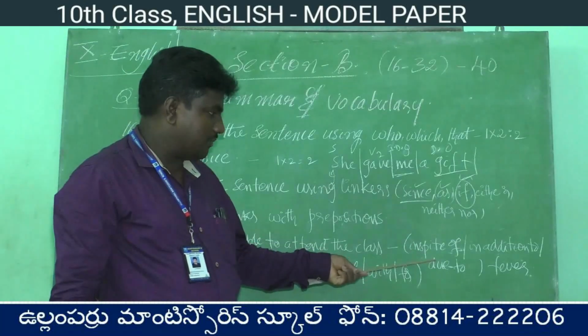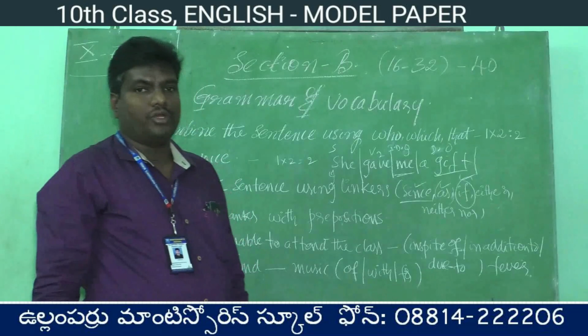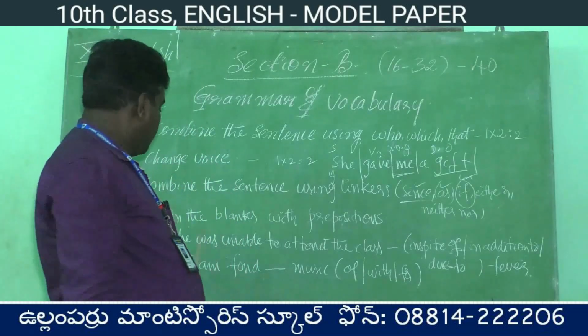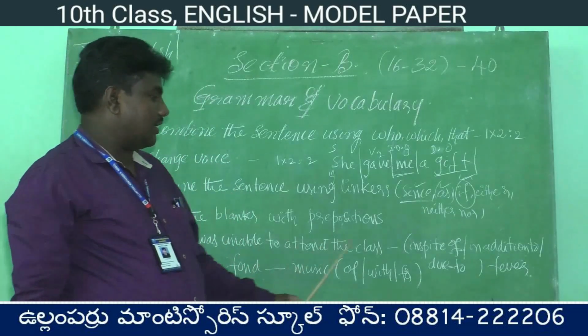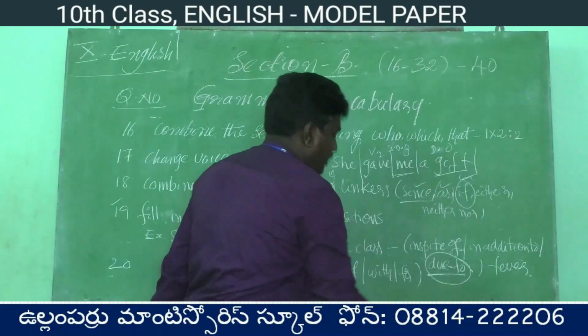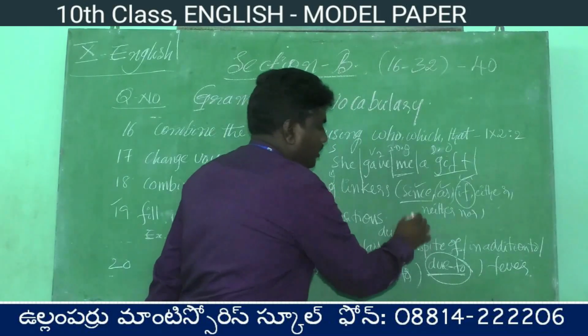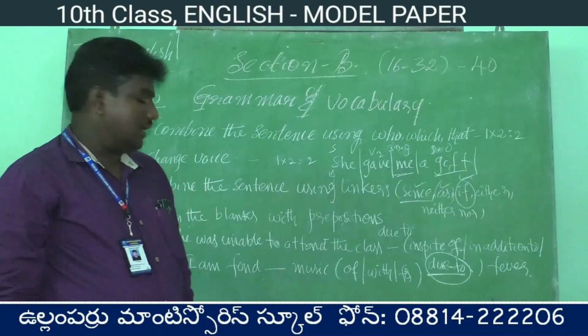Number one, in spite of. Number two, in addition to. Number three, due to. What is the correct answer here? She was unable to attend the class due to fever. Here, due to indicates reason. So what is the correct answer here? Due to is the correct answer.